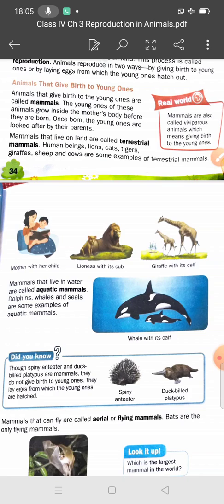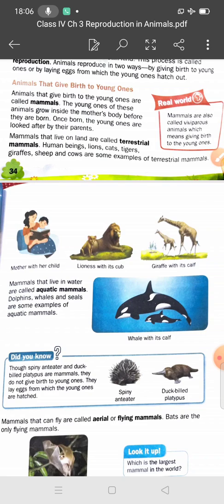Students, mammals that live on land are called terrestrial mammals. So, what are terrestrial mammals? Mammals that live on land are called terrestrial mammals. Human beings, lions, cats, tigers, giraffes, sheep, cows are examples of terrestrial mammals. Why are they terrestrial mammals? Because they live on land and they give birth to their young ones.